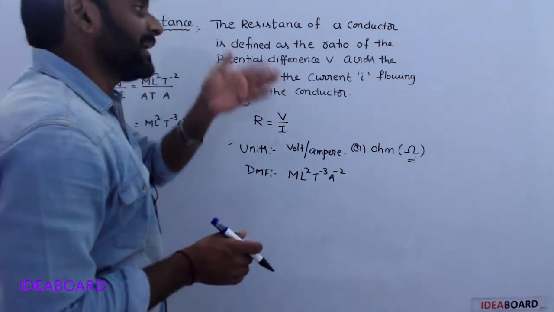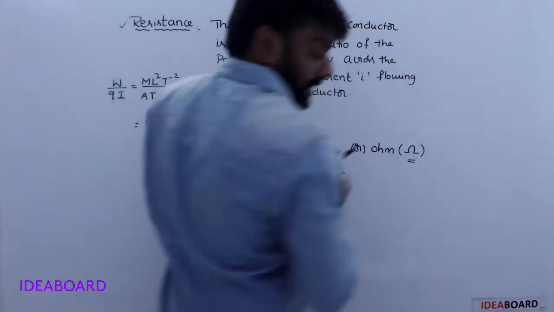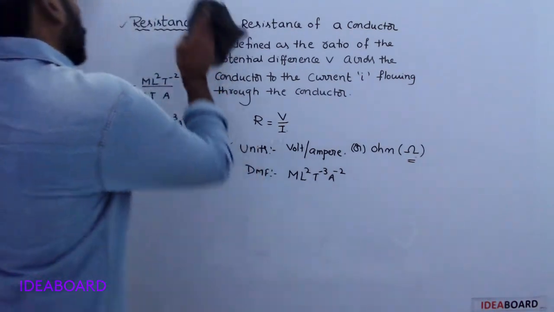Okay, now here, 1 ohm, how to define this 1 ohm?